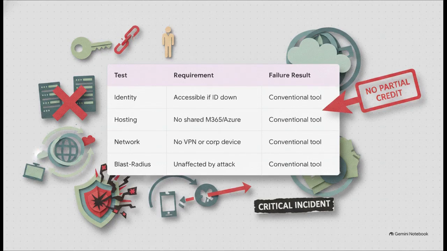Now, I want you to look really closely at that right-hand column. Notice how the result of failure for every single one of these tests is exactly the same, scored as a conventional tool. There's no partial credit in a crisis, guys. Failing even a single one of these requirements drops an out-of-band system right back down to a vulnerable, conventional tool that's probably going to fail you during a critical incident.